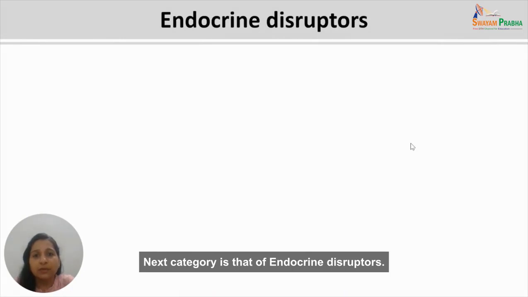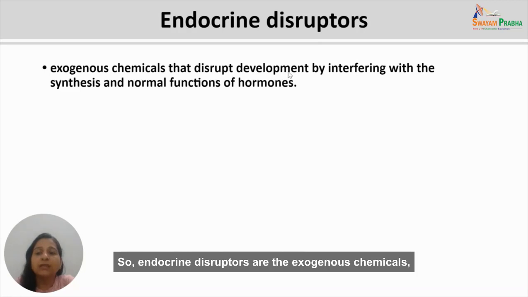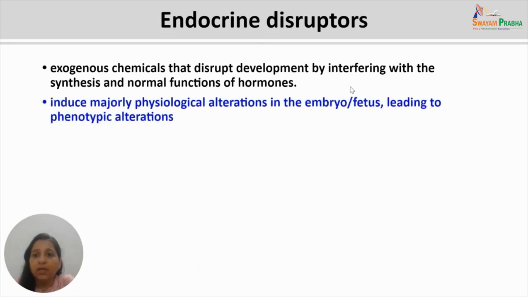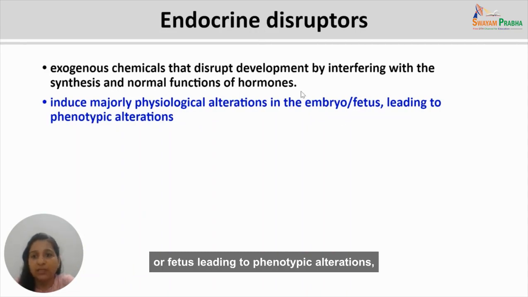Next category is that of endocrine disruptors. So endocrine disruptors are the exogenous chemicals that disrupt the development of the embryo by interfering with the synthesis and normal functions of the hormones. That is, these affect the endocrine system of the growing embryo. They induce majorly physiological alterations in the embryo or fetus, leading to phenotypic alterations, in contrast to the anatomical features that were caused because of the pharmaceutical teratogens.